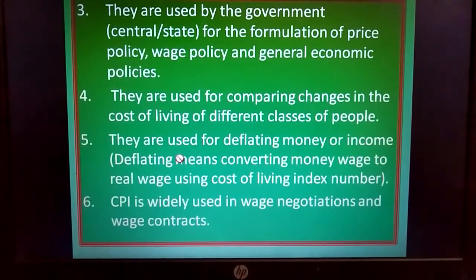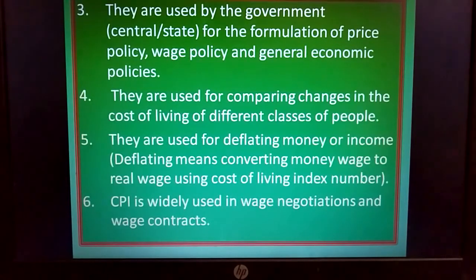Then the fifth, they are used for deflating money or income. Deflating means converting money wage to real wage using cost of living index number, which I told in the previous slide. Money wage and real wage conversion. Pertaining to that, one more use has been said, that consumer price index numbers are used for deflating money or income. Then sixth, CPI is widely used in wage negotiations and wage contracts.